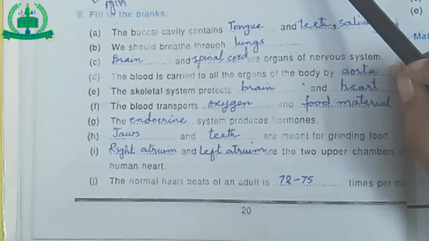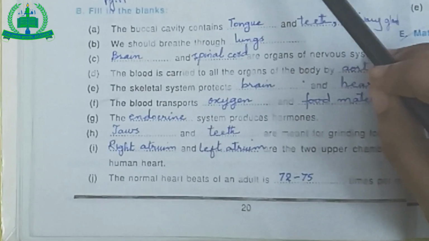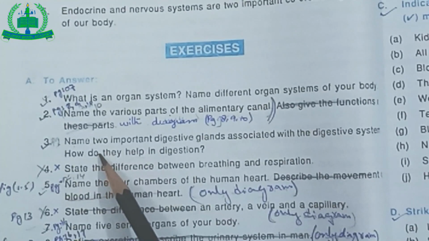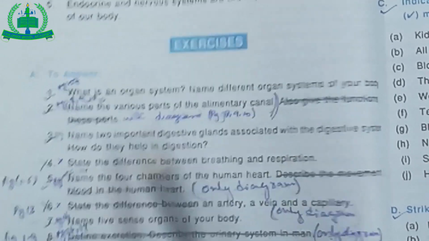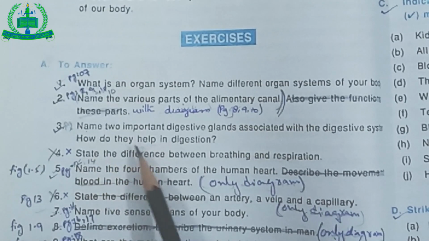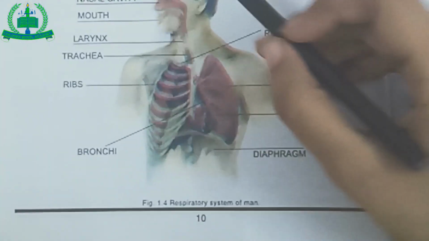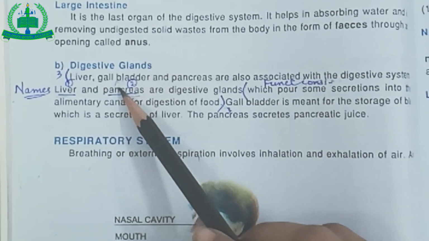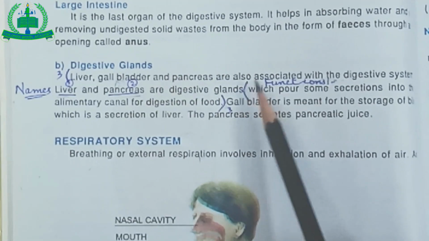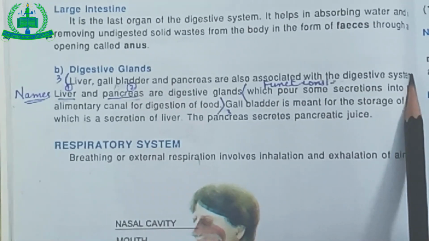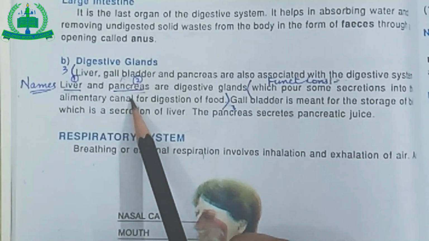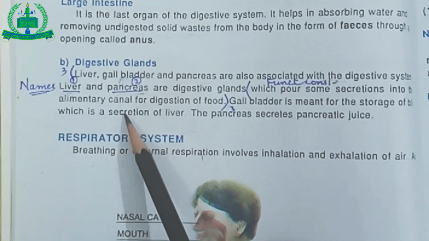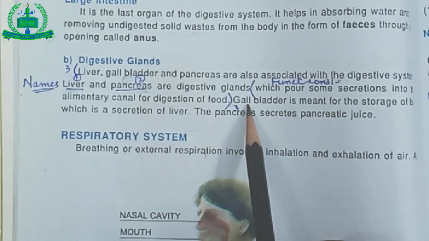Now I am giving you your homework. Open page number 20. Question number 3. Name two important digestive glands associated with the digestive system. How do they help in digestion? The answer is on page number 10, line number 1. Liver, gallbladder and pancreas are also associated with the digestive system. Names: liver and pancreas. Their function: some secrete into the alimentary canal for digestion of food.